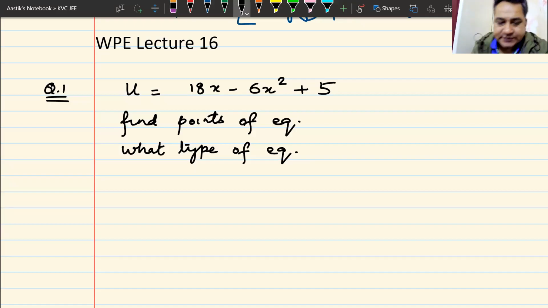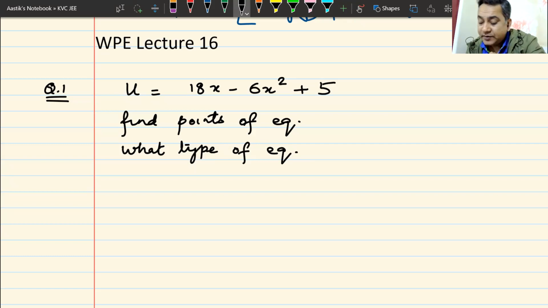And here it comes on your screen right now. The energy function is given as 18x minus 6x squared plus 5. The question simply asks you, find the points of equilibrium. Remember, the question that we are doing now only has one point of equilibrium, but you can have questions where you have 2 or 3 points of equilibrium. That probably I'll do in the next class. Right now it's only one.